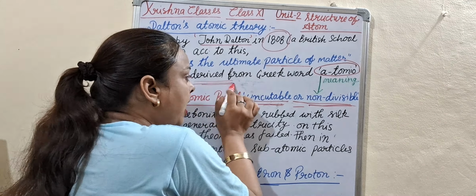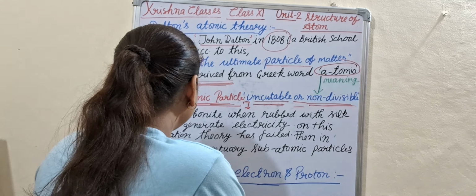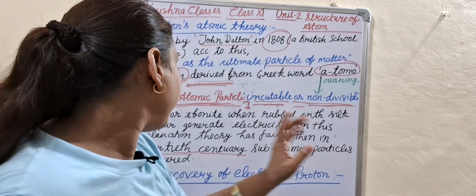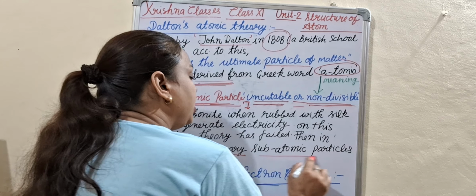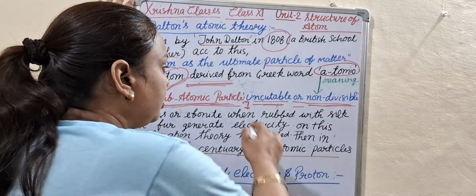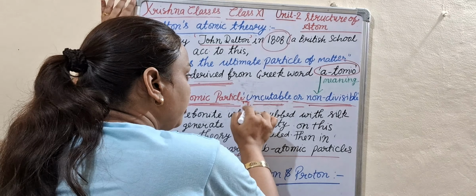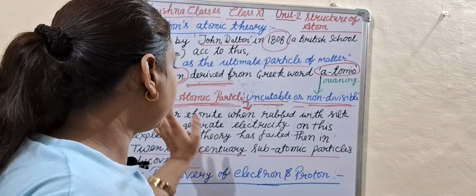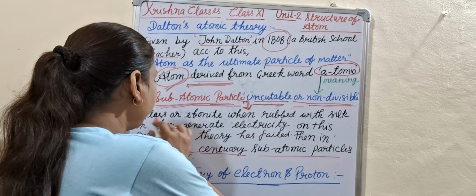When this theory failed, subatomic particles were discovered in the 20th century. So what happened? When some experiments were performed, this theory failed. What is the experiment?